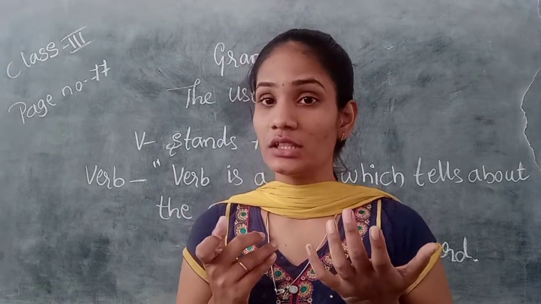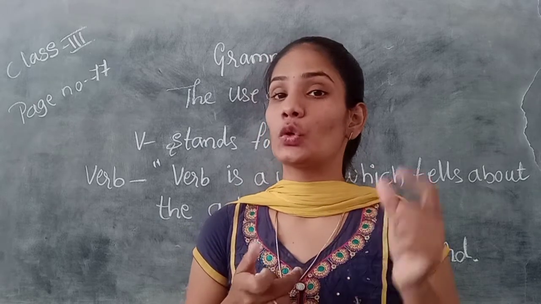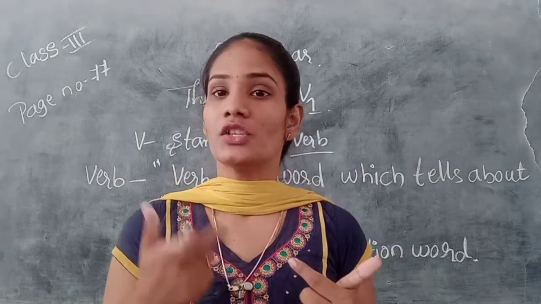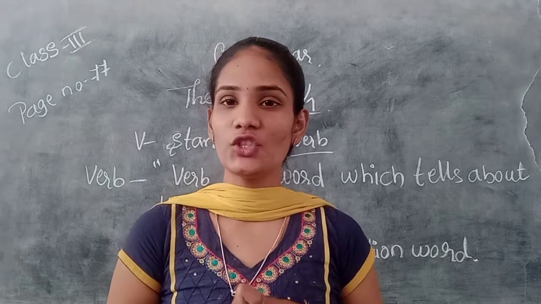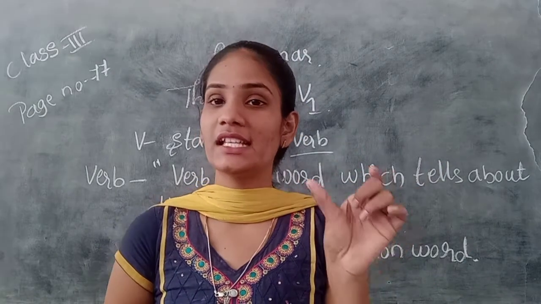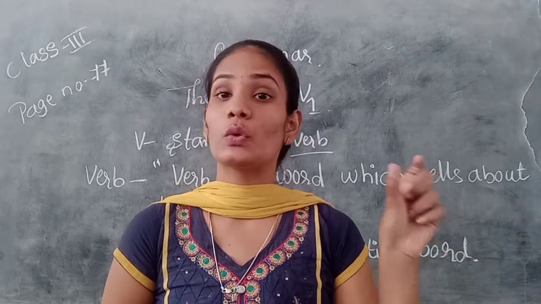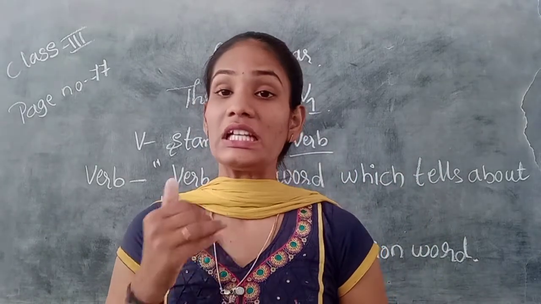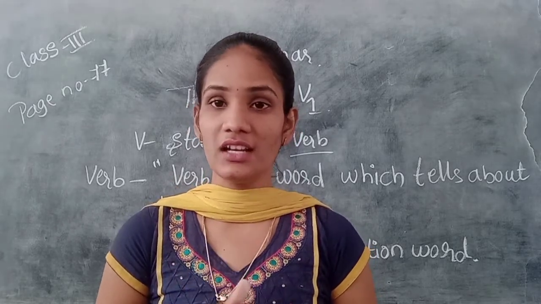So for example, I am here, so now what am I doing? What does it indicate? The action. So doing is an action word. What am I doing? I am teaching. So teaching is an action verb. In the sentence, I am teaching, teaching is an action word. The word is telling what exact action is going on there.